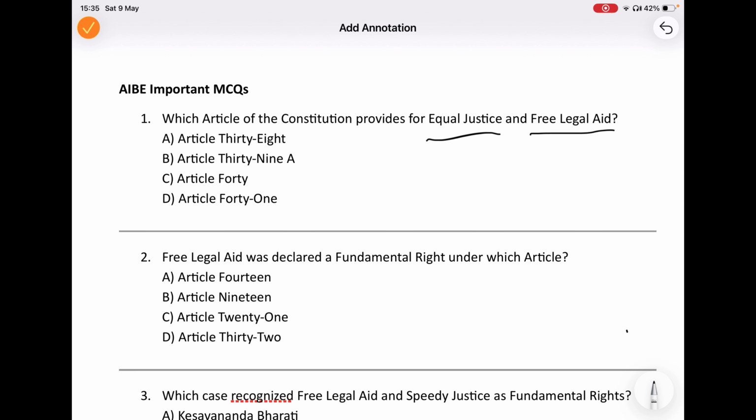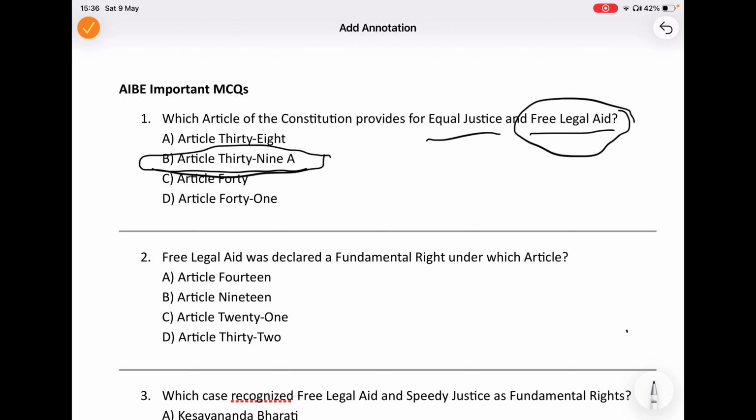Now whenever you see the words free legal aid, your mind should immediately go to Article 39A. This article says that justice should not only be for rich people, even poor people should get proper legal help. Imagine a person is getting arrested without money to hire a lawyer. If legal help is available only for rich people, then equality before law has no real meaning, right? So that is why the Constitution introduced Article 39A.